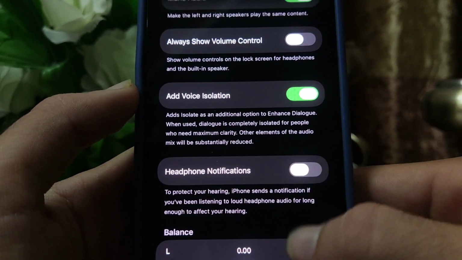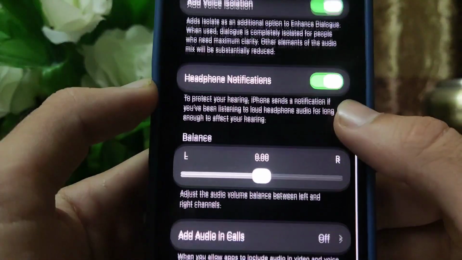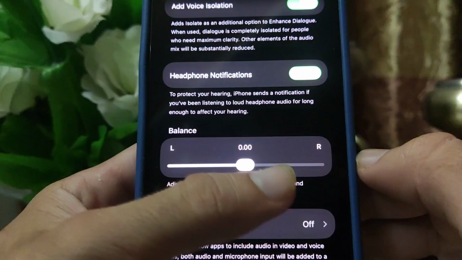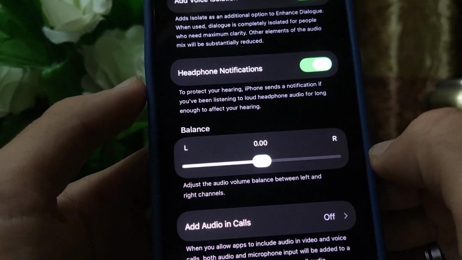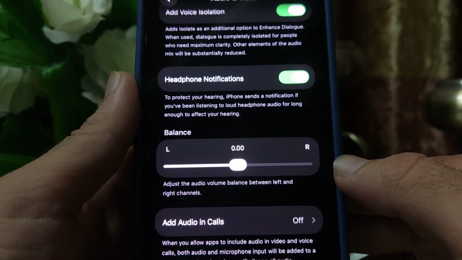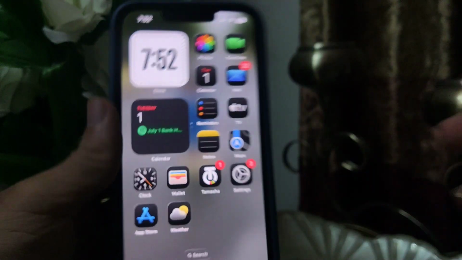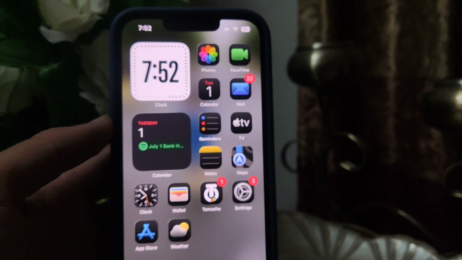Also, turn on headphone notification. It is used as a precautionary measure. And then come to the last part. This is the most important setting. Here, you can balance the audio for the left and right earphone. The way you move the cursor, that side will provide higher sound. So by doing all these settings in your iPhone, you can easily solve the issue of left-right sound inequality.